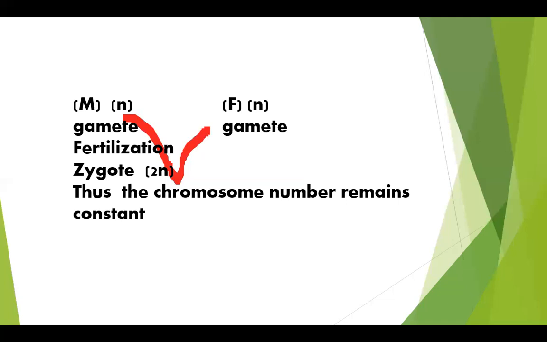In sexual reproduction, organisms produce gametes through meiosis, so the original number of chromosomes becomes half. These two gametes combine to form the zygote, and the original number of chromosomes is restored. But in asexual reproduction, it undergoes mitotic division.